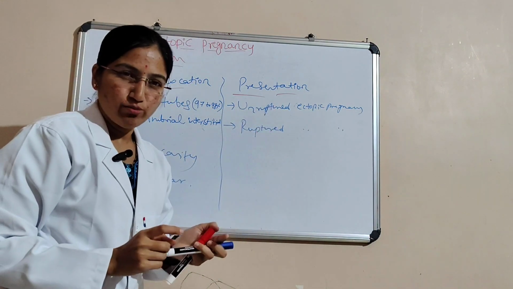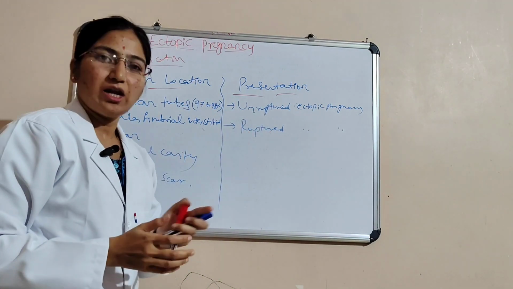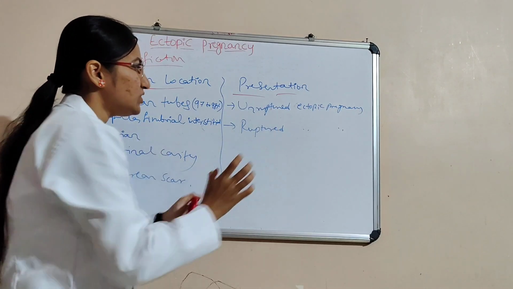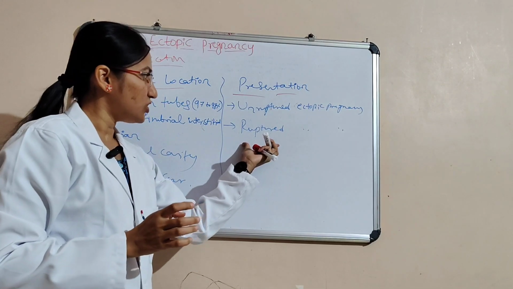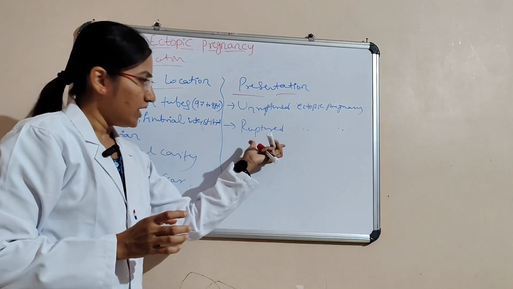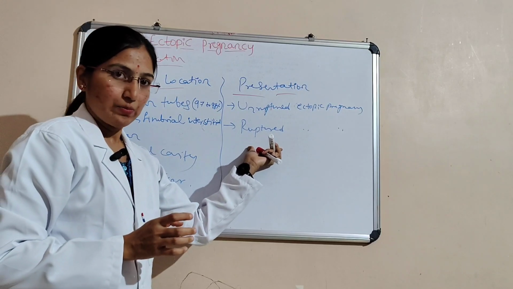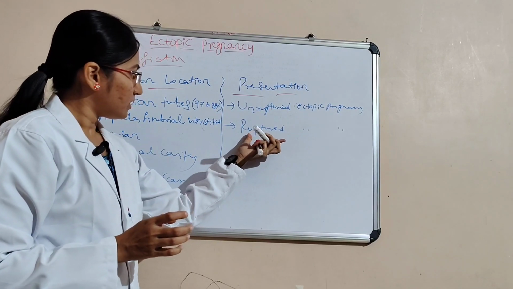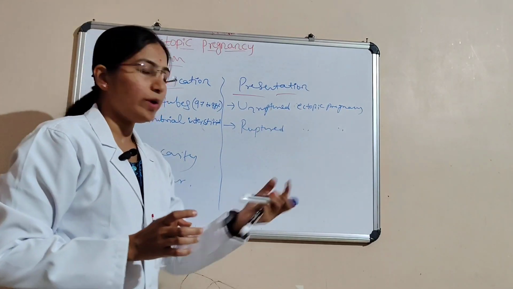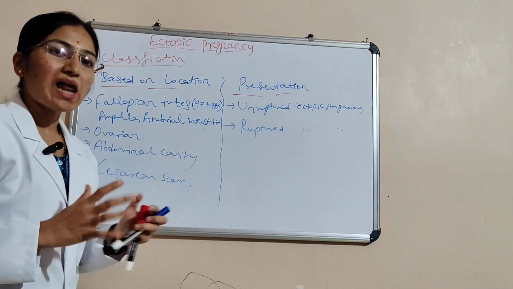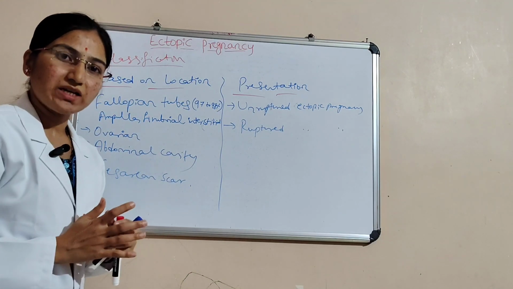Ruptured is very dangerous, and the patient may die immediately. That is ruptured ectopic pregnancy. These are the classifications of ectopic pregnancy.